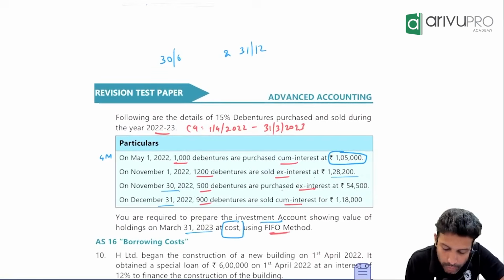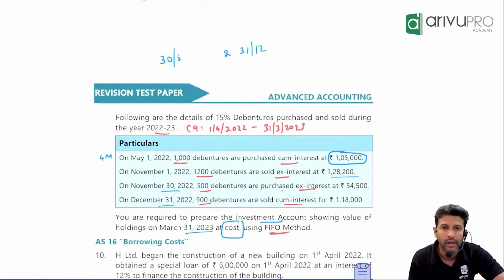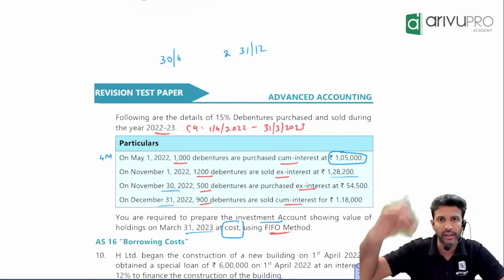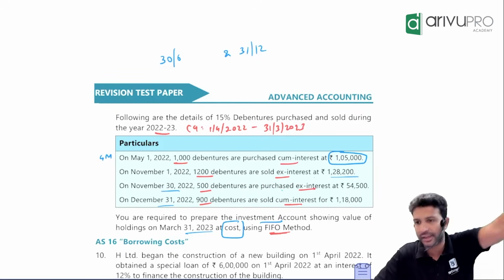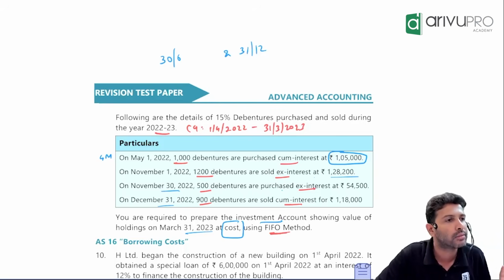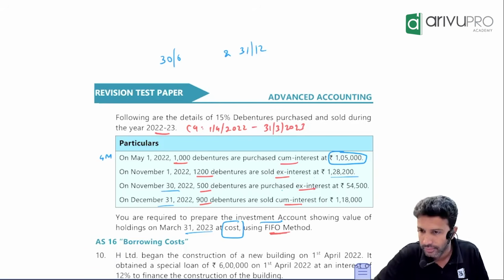Next, after 30th November, what have they given? 31st December. What did we do on 31st December? Sir, on 31st December, 2 transactions will happen. What are those? You will receive interest also, and there is also a sale. Always first capture on the interest due date if there is any purchase sale transaction. First account purchase sale, and then only account interest received on holding.